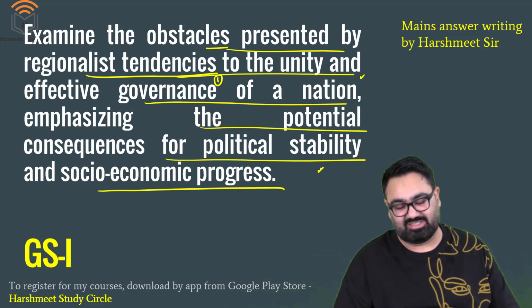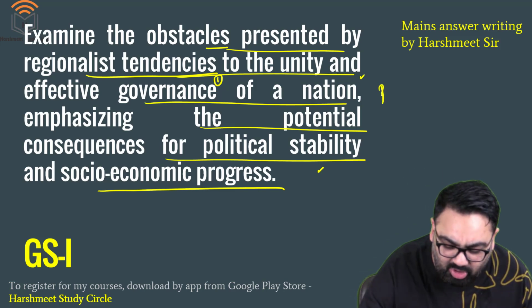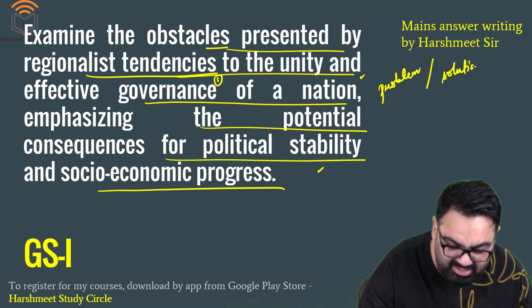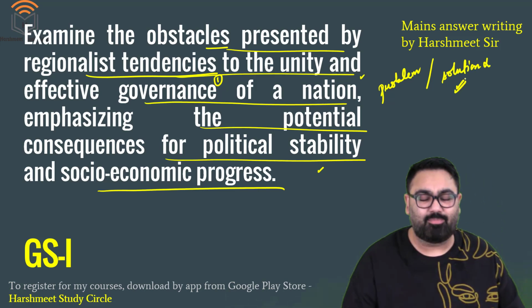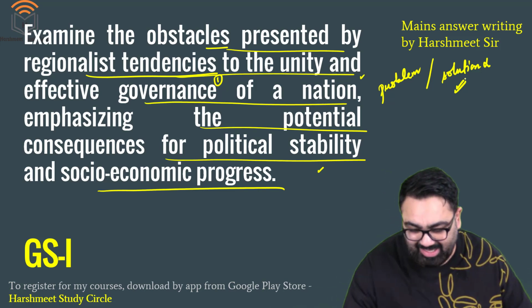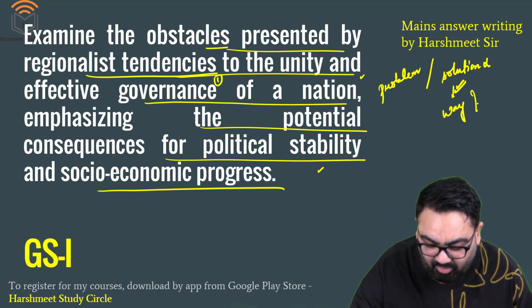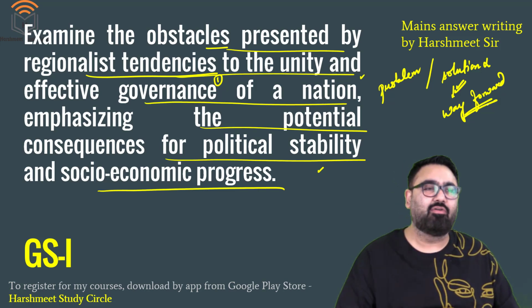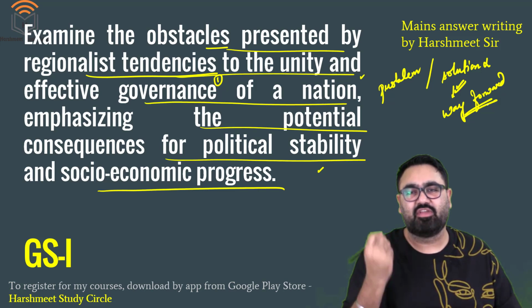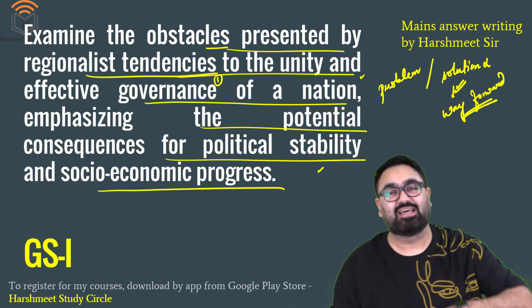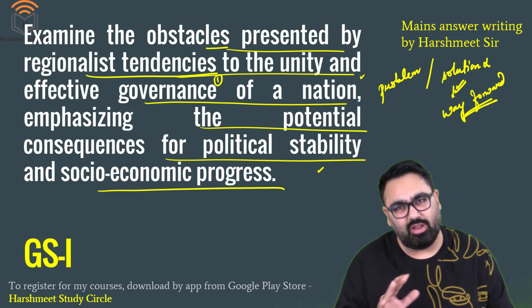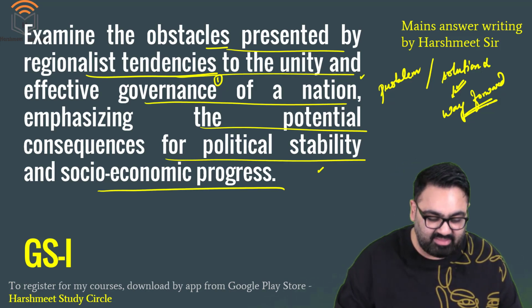Now, in these kind of questions, as I told you earlier, when the question is asking you about a problem, they are not asking you a solution specifically. So it depends upon you whether you want to include some points in solution or not. If you want, in the concluding argument, you can give a way forward. So whenever the question is asking about a problem, not a solution, you can go one step ahead. In the conclusion, write a way forward, meaning write a couple of suggestions that this is what we can do to ensure that these regionalist tendencies are curtailed. So something like this can be, it's optional. If you want, you can include it. If you don't, you can just stick to this question. So we'll start with the intro.